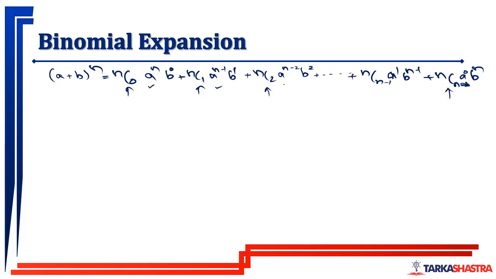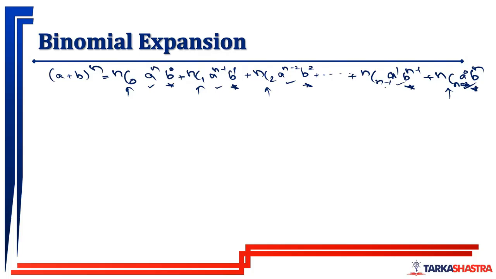A to the power n, a to the power n minus 1, a to the power n minus 2, up to a to the power 1, a to the power 0. And the power of b is increasing: b to the power 0, b to the power 1, b to the power 2, up to b to the power n.